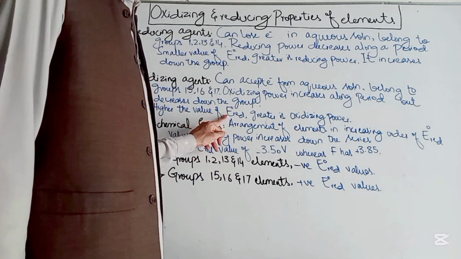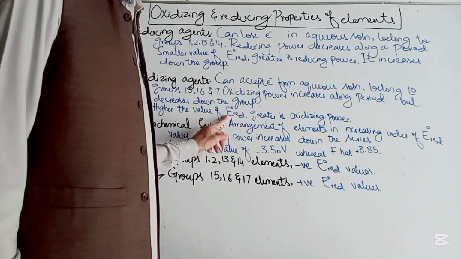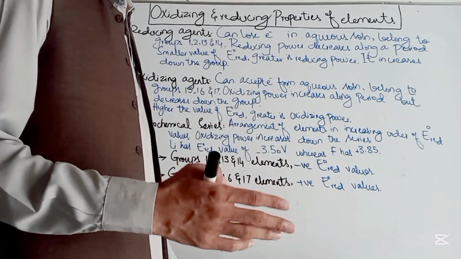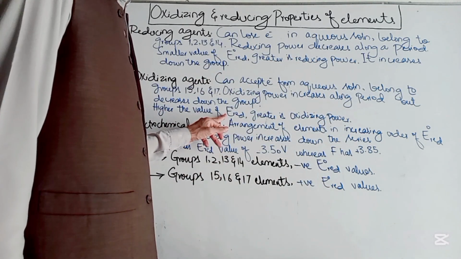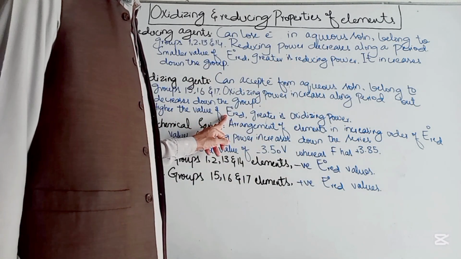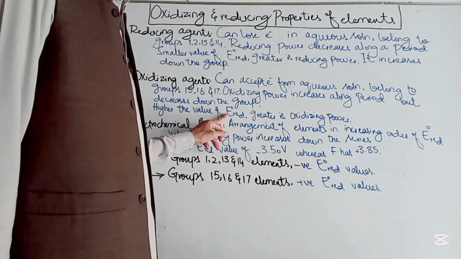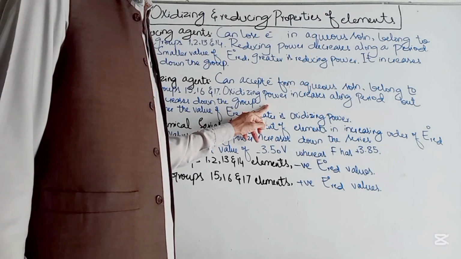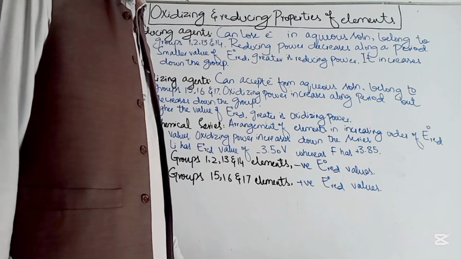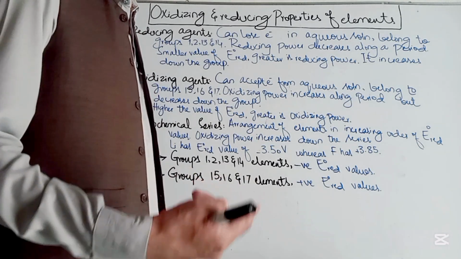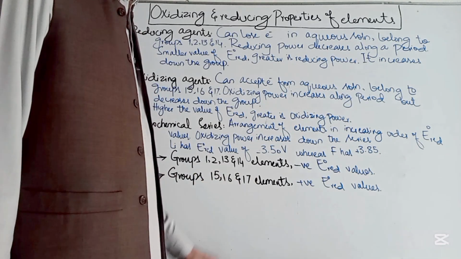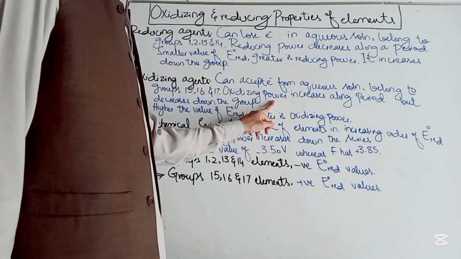I have explained this term earlier: E° reduction is the tendency of an element to accept electrons. If this value is higher, the oxidizing power of the element is greater. So elements having greater values of E° reduction can act as good oxidizing agents.